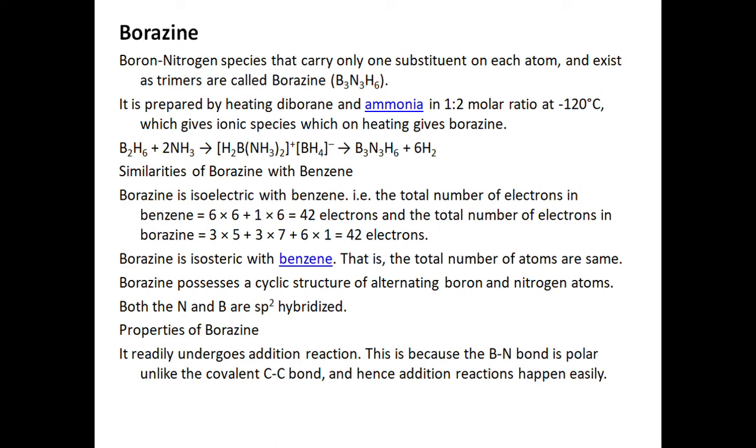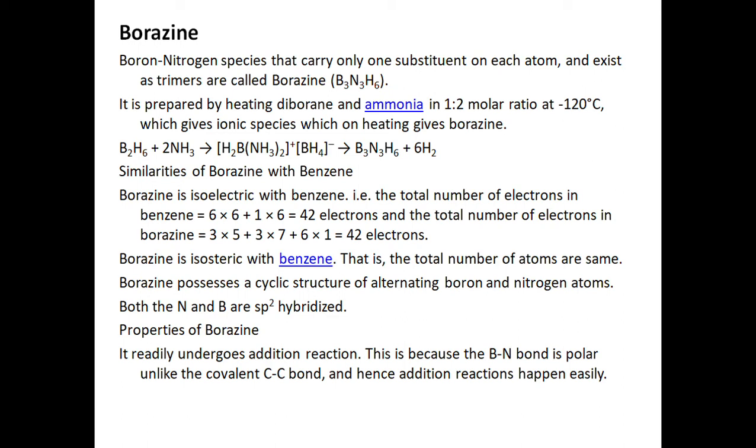Here we see how diborane is reacting with ammonia to form a complex, and that results in the liberation of hydrogen with the formation of borazine B3N3H6. Now the similarities of borazine with benzene. First thing is, borazine is isoelectronic with benzene, that is the total number of electrons in benzene is 42 electrons and the total number of electrons in borazine is also 42 electrons, so they are isoelectronic.